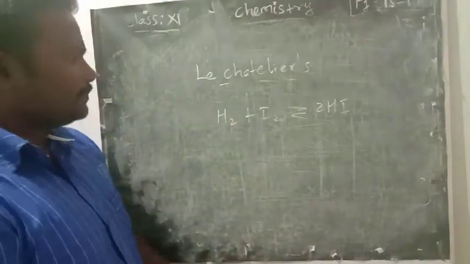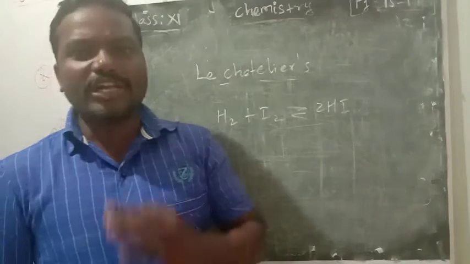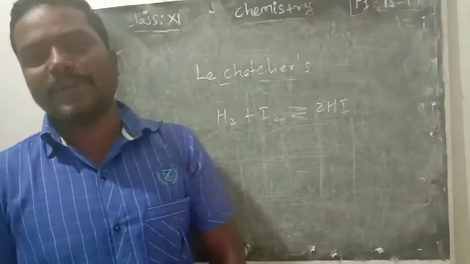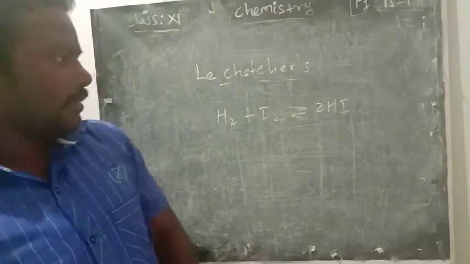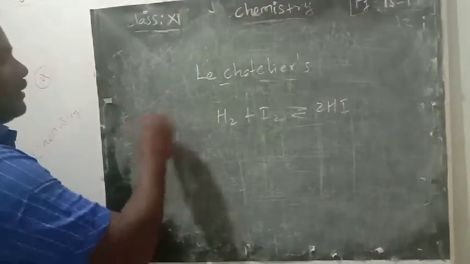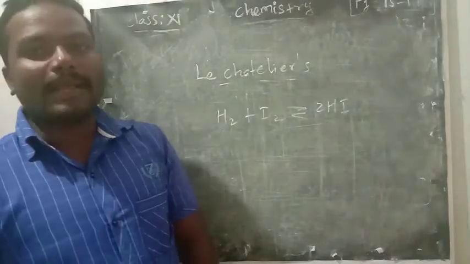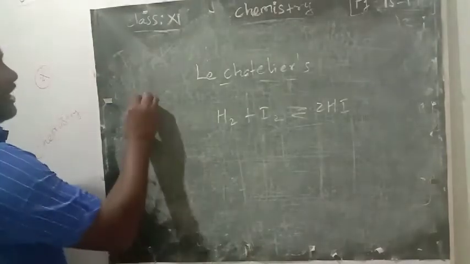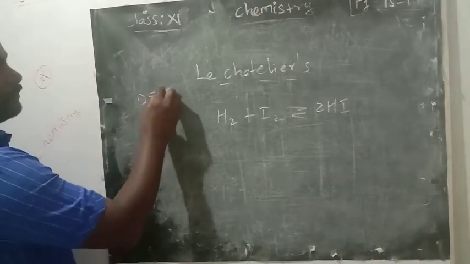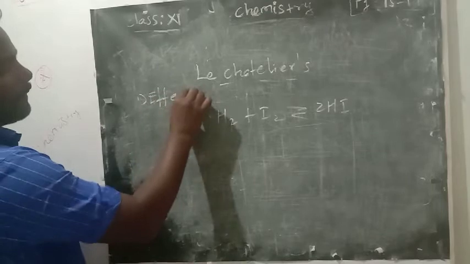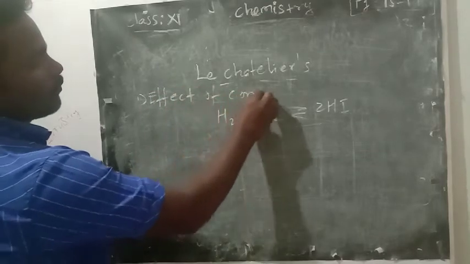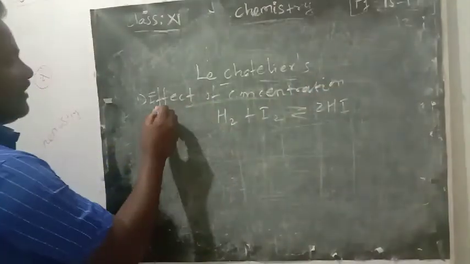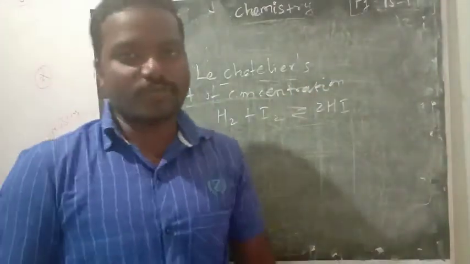Okay, so now we are going to apply the Le-Chatelier principle by changing the concentration, the temperature as well as the pressure. First, the effect of concentration. Upon addition of concentration in this reaction, what will happen?